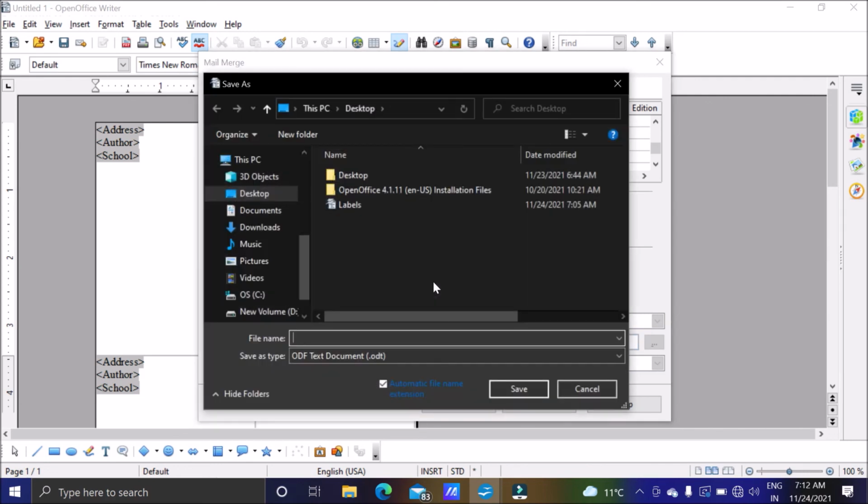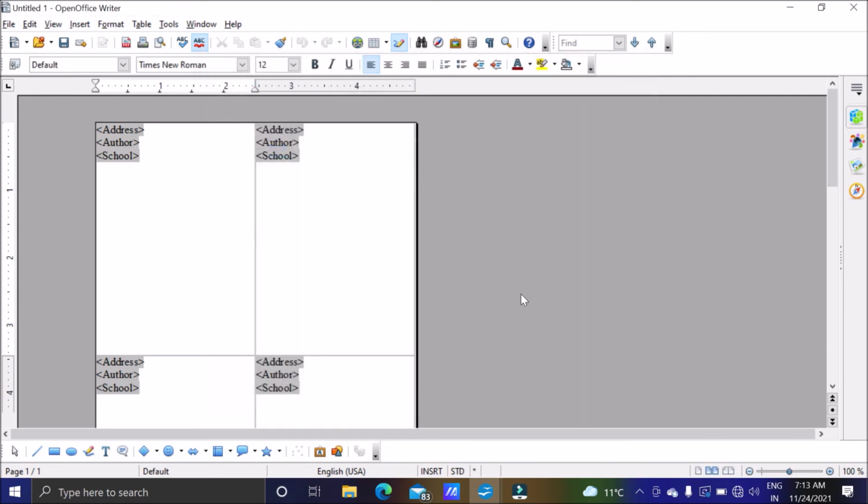So here it will ask me to save the file. So files for print, and then on desktop I am saving it. Labels is also saved. So files for print, save, and then done.